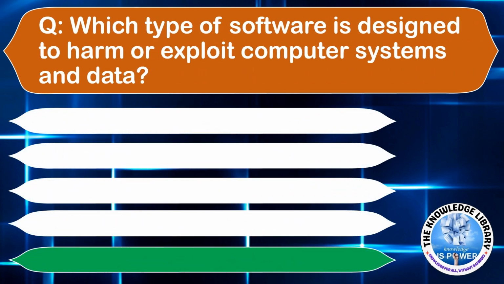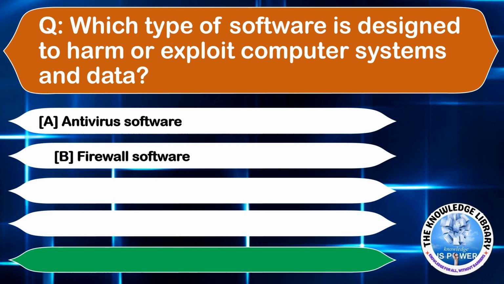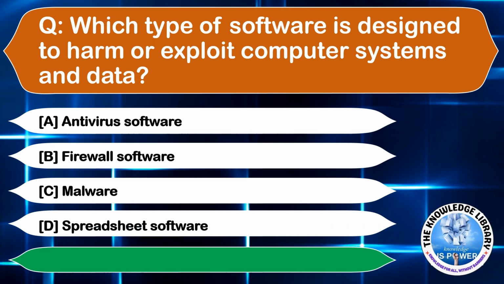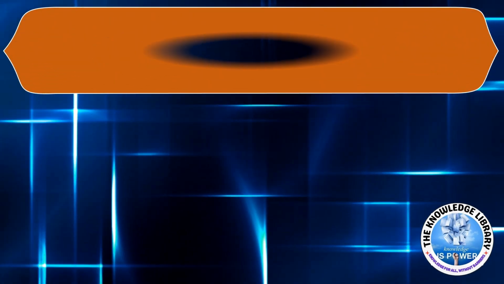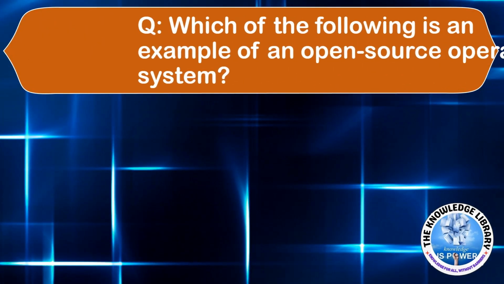Which type of software is designed to harm or exploit computer systems and data? Option A, antivirus software. Option B, firewall software. Option C, malware. Or option D, spreadsheet software. The correct answer is option C. Moving to the next question.